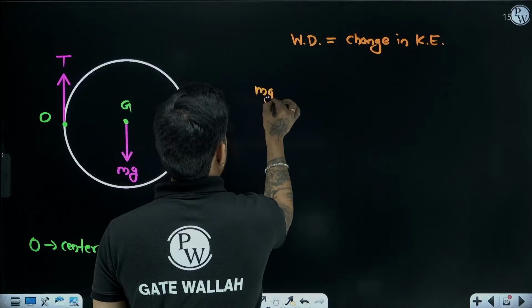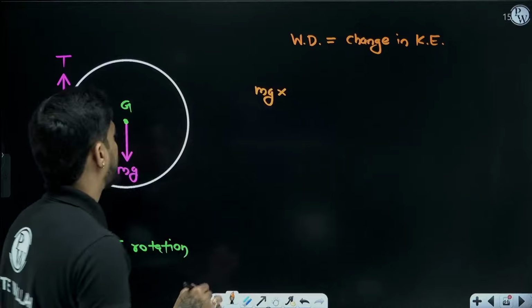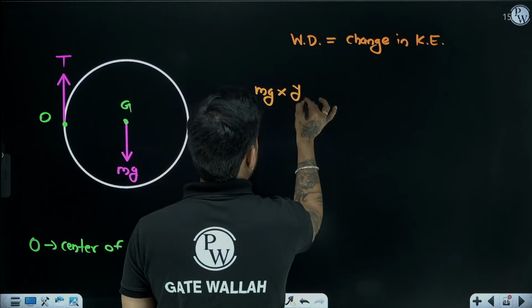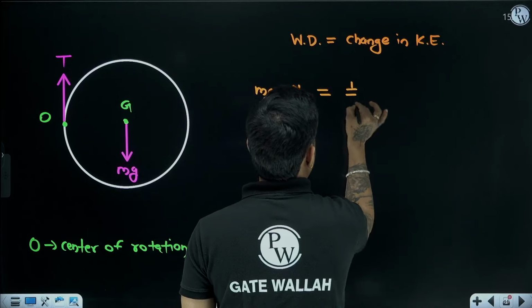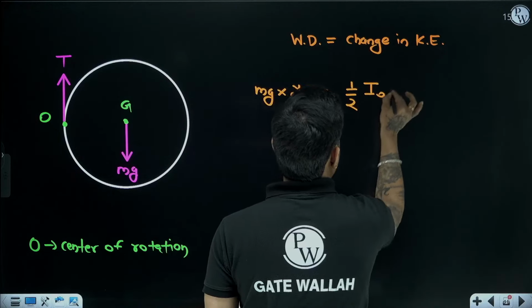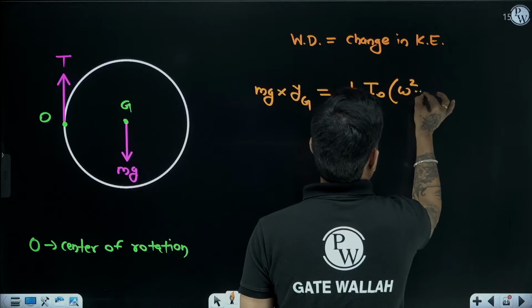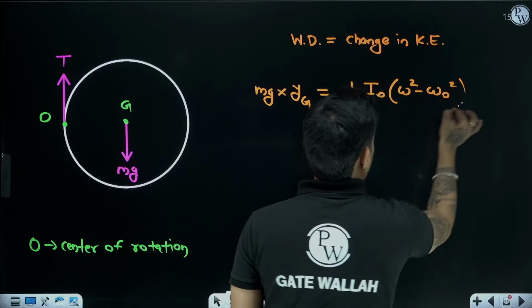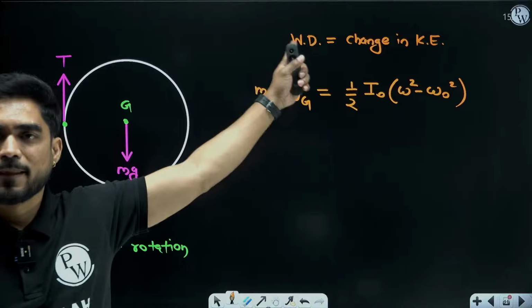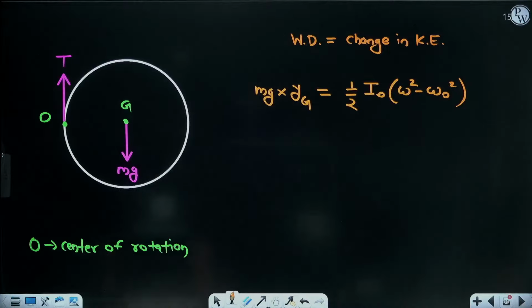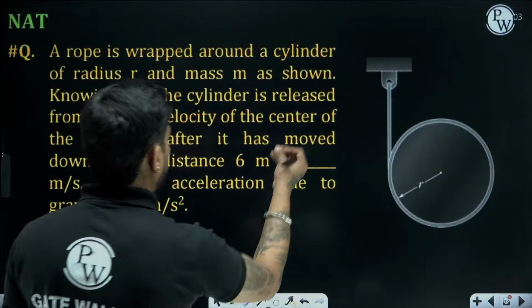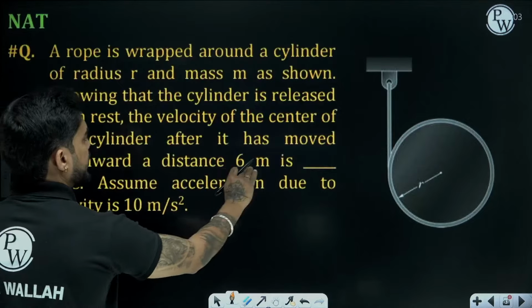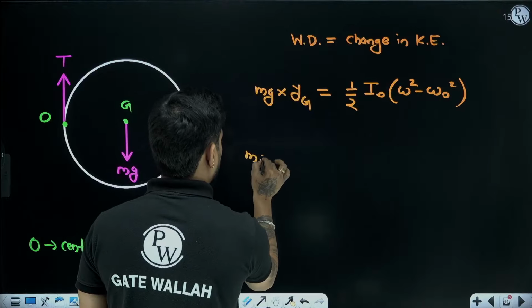So mg multiplied by the vertical displacement of G equals half I_O omega square minus 0. Is this clear to everyone? Here, how much is y_G? 6 meters. It is mentioned.